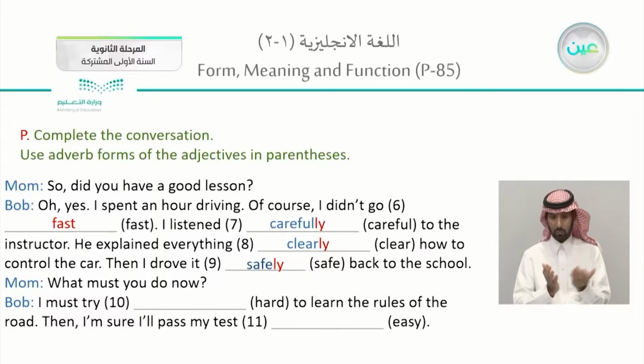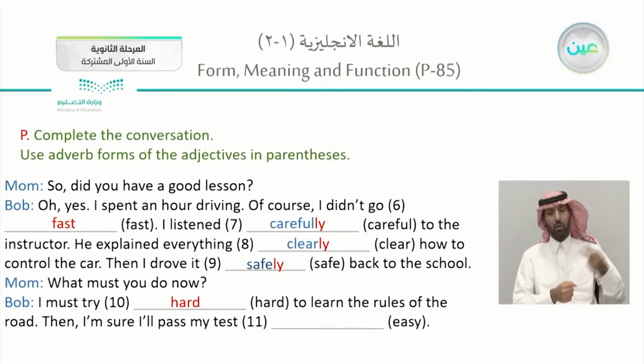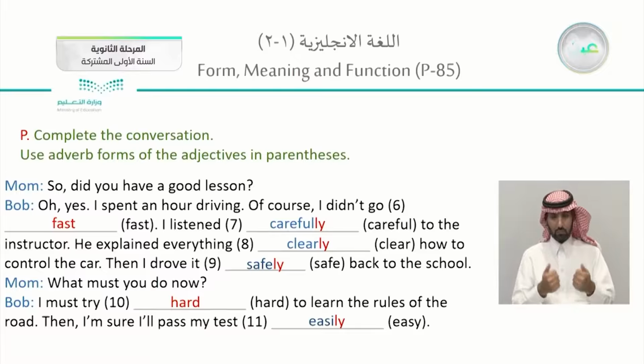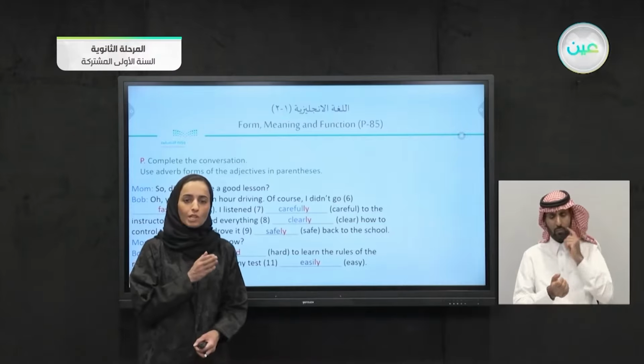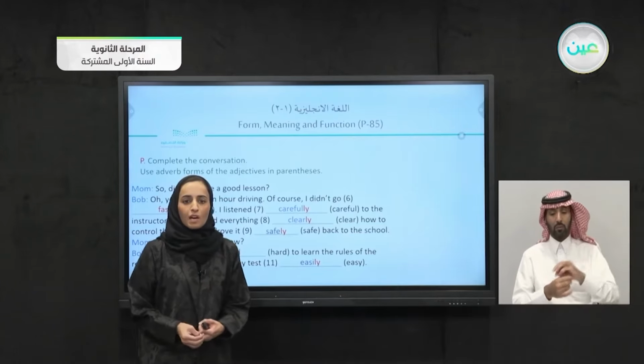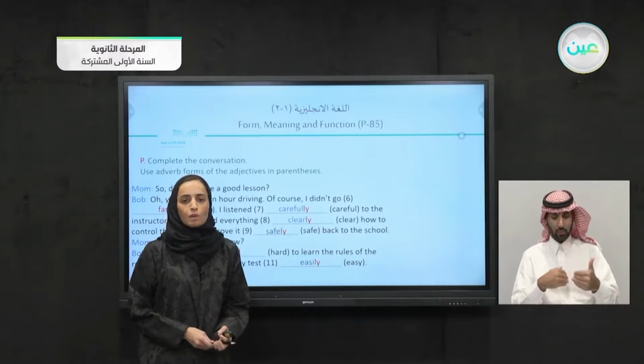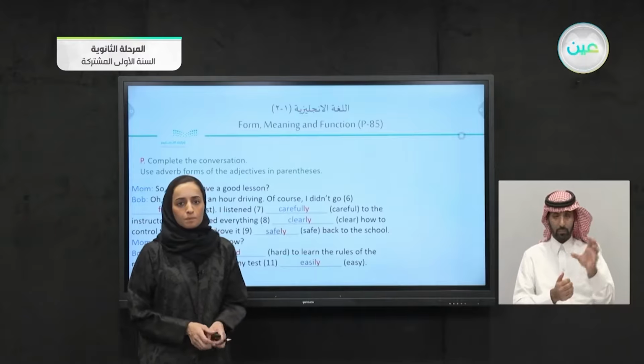Mom, what must you do now? Bob, I must try. We're having hard. I try hard, hard. Irregular, the same adjective and the adverb, to learn the rules of the road. Then I am sure I will pass the test easy, in an easy way, so easily. So usually to an adjective, we will add ly, so we will have an adverb. However, sometimes like good will be well, late, hard will be the same.